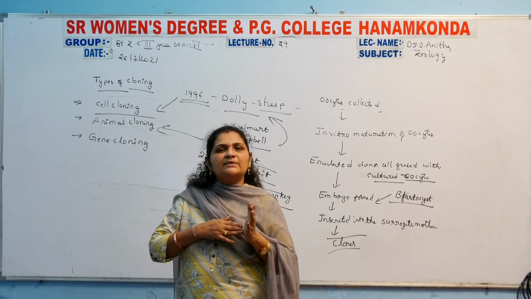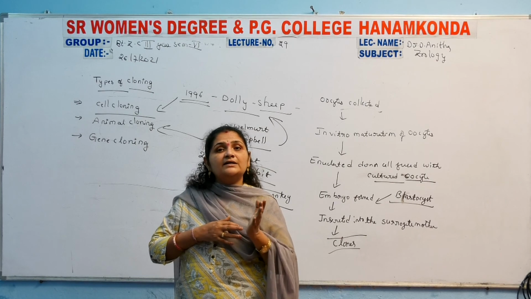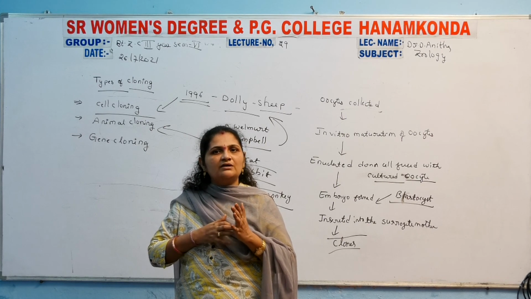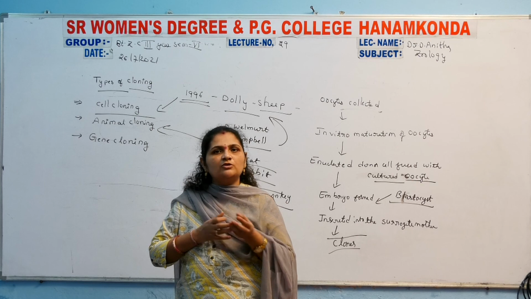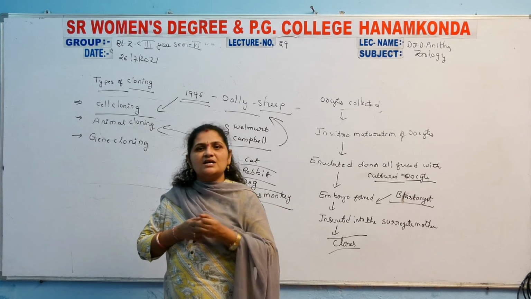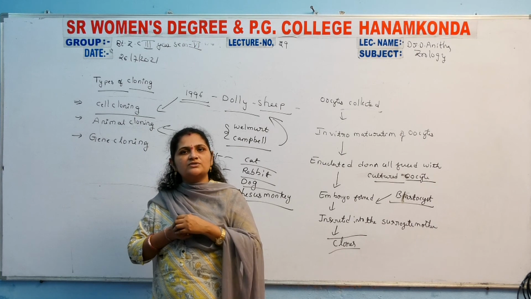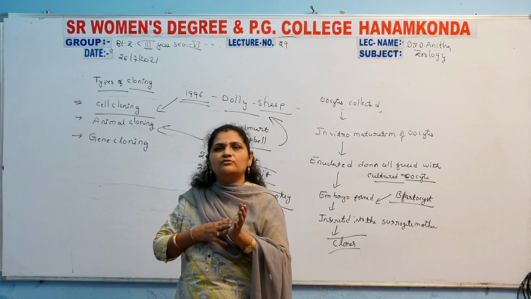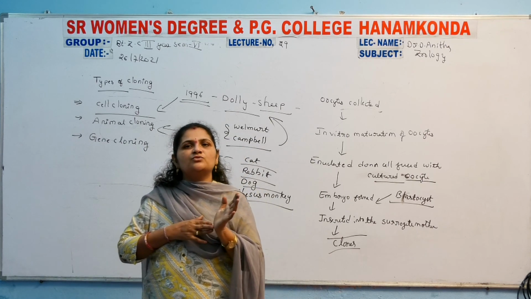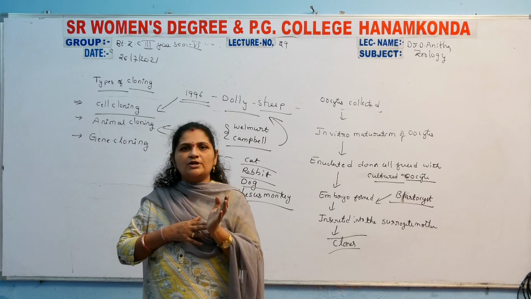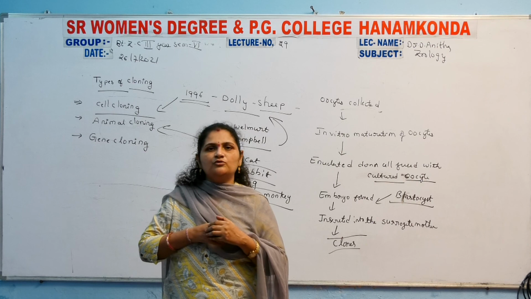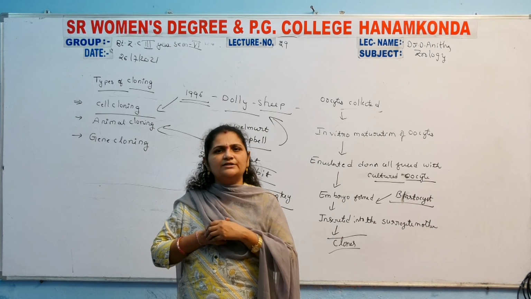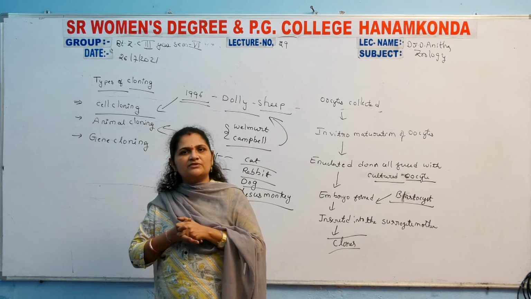Their developmental rate is low, and their resistance power is also very low. The immune system is not properly developed in those organisms. They may not be able to tolerate different types of diseases. That's why Dolly died in 2000. She was not able to survive for a long time. The lifespan was very short, only 4 years, from 1996 to 2000. After 4 years she died, due to some health issues.